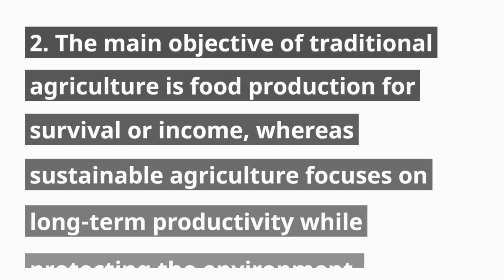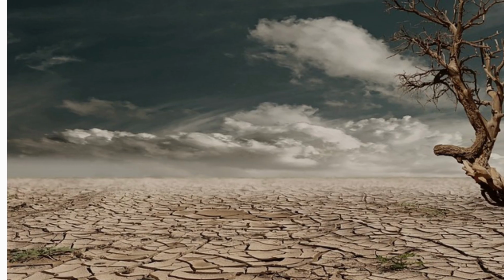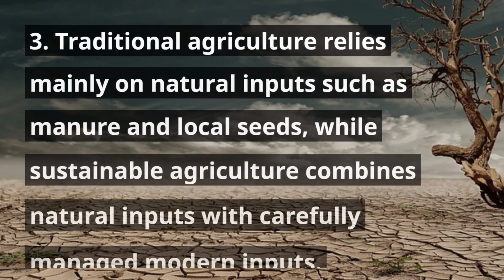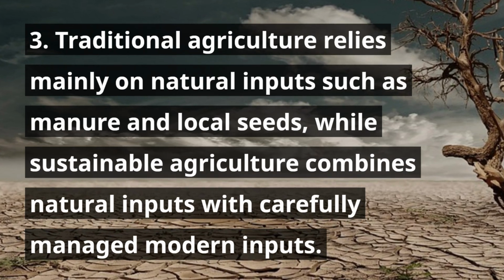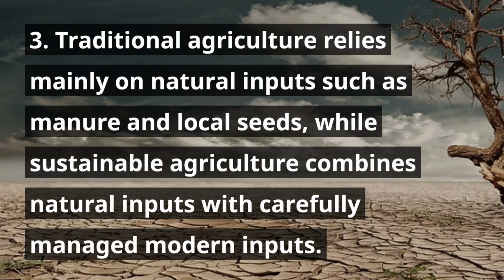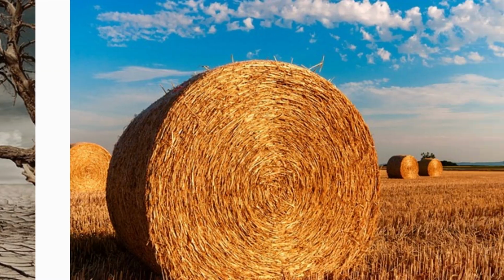2. The main objective of traditional agriculture is food production for survival or income, whereas sustainable agriculture focuses on long-term productivity while protecting the environment. 3. Traditional agriculture relies mainly on natural inputs such as manure and local seeds, while sustainable agriculture combines natural inputs with carefully managed modern inputs.